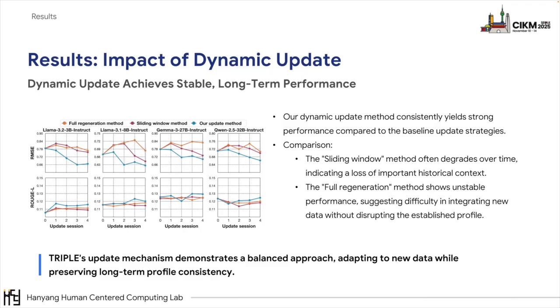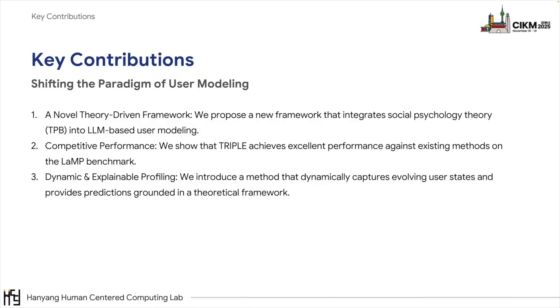Our contributions can be summarized as follows. A novel theory-driven framework. We proposed a new framework that integrates social psychology theory into LLM-based user modeling. Competitive performance. We show that Triple achieves excellent performance, outperforming existing methods on the benchmark. Dynamic and explainable profiling. We introduced a method that not only captures evolving user states dynamically but also provides predictions grounded in a theoretical framework, making them more explainable.